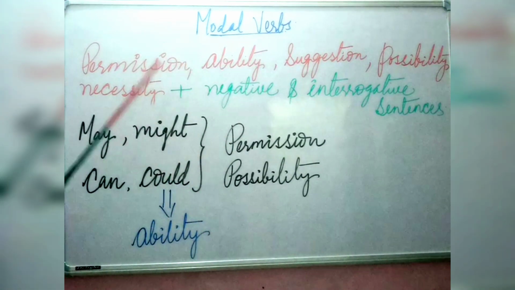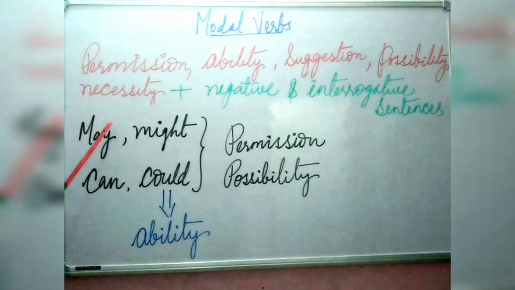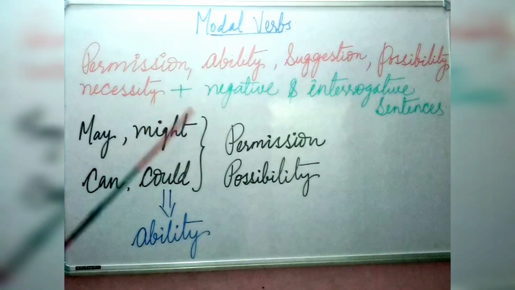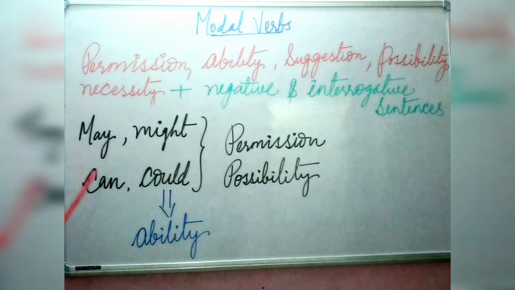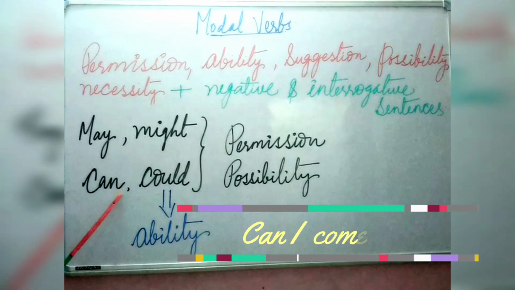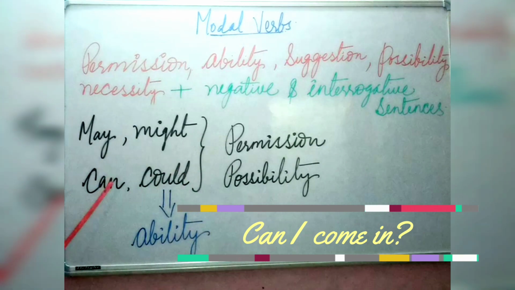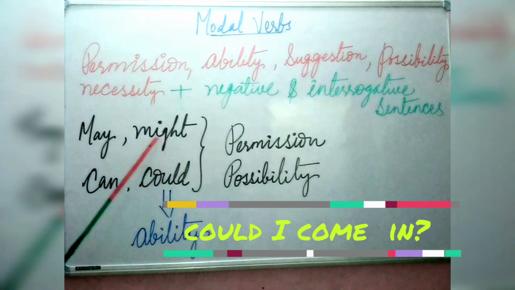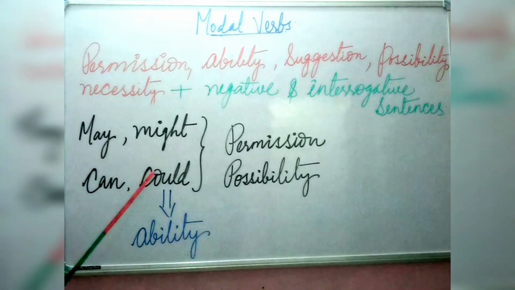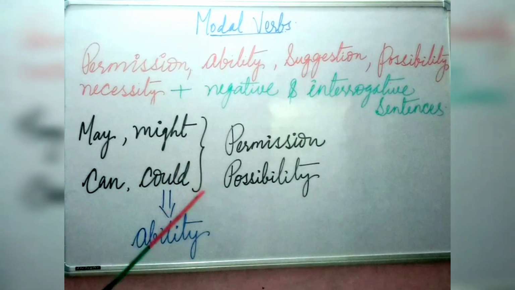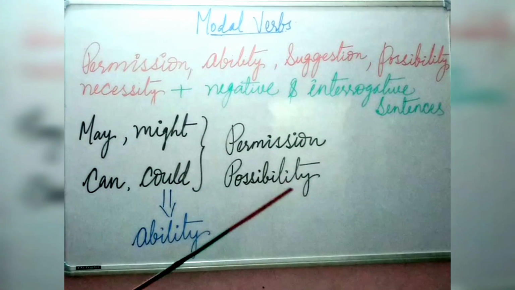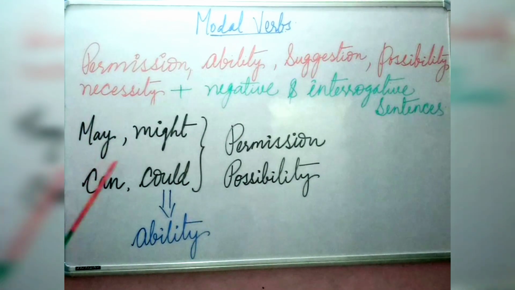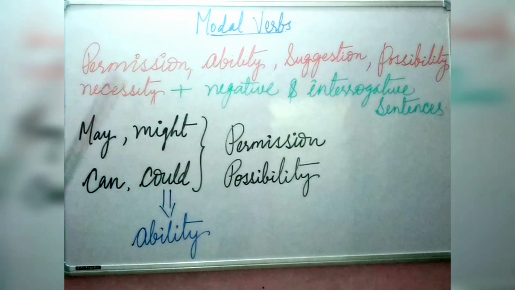Let us discuss one example each. May I come in? That shows a very formal permission. And can I come in? That means you are asking very informally. Could I come in? That means you are asking in a much more formal way. I hope you understood.